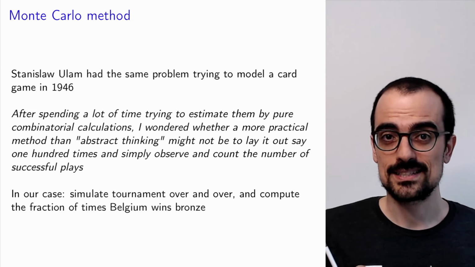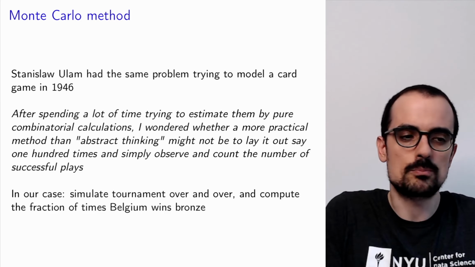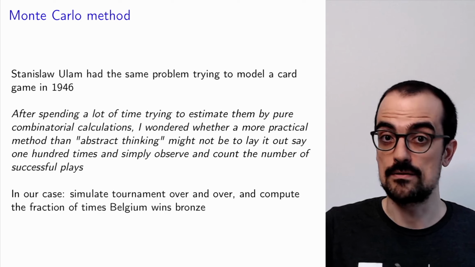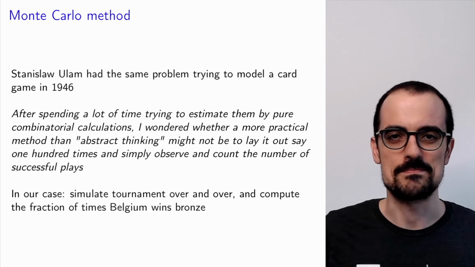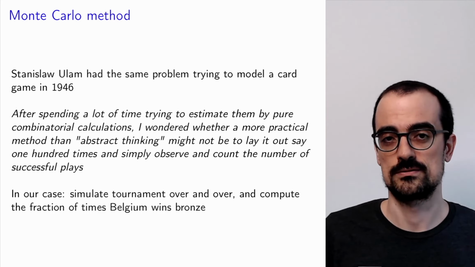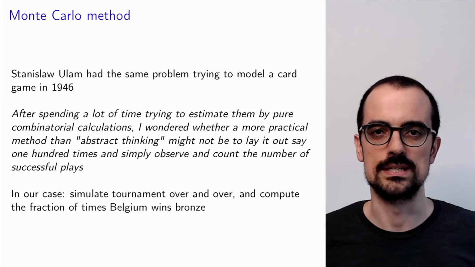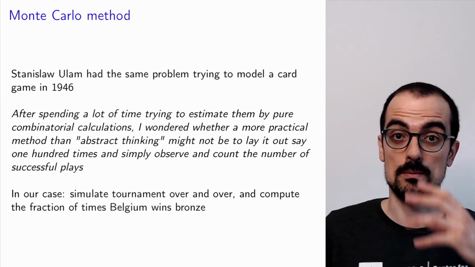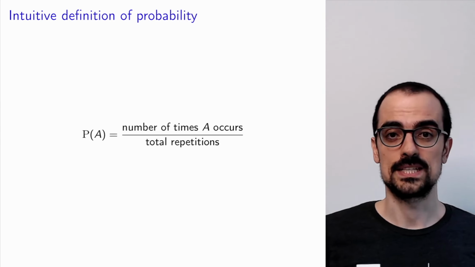In our case, if we apply this reasoning, essentially what we would say is, okay, we have all the probabilities we need. We have the probability of every team beating every other team. How about we just simulate the tournament many, many, many times, and we see how often Belgium wins bronze, or Serbia wins gold, or the Netherlands wins silver, and that will give us a reasonable estimate of the probability of that happening. And that's the Monte Carlo method. It's as simple as that.